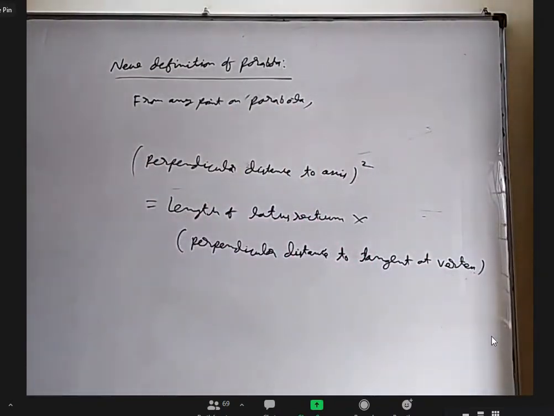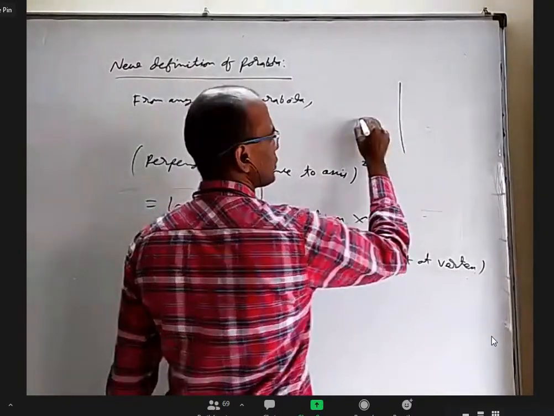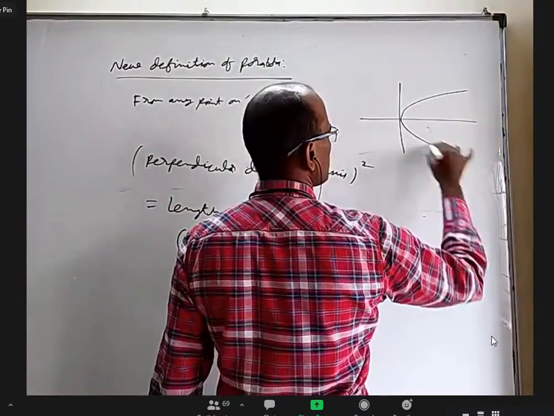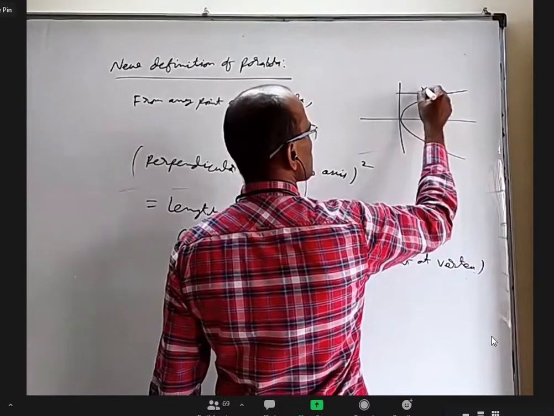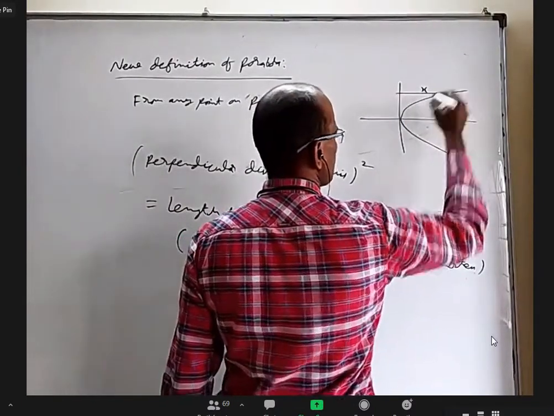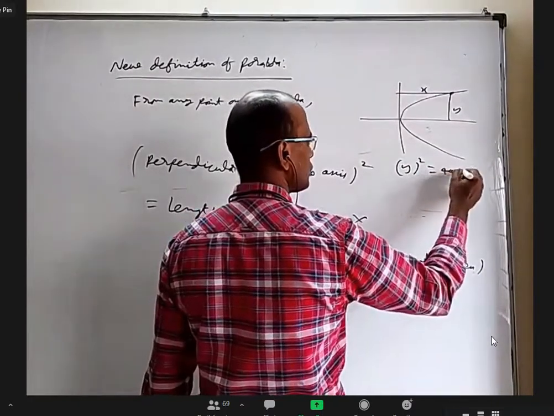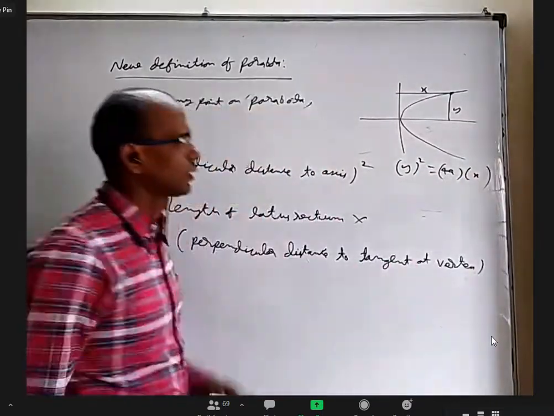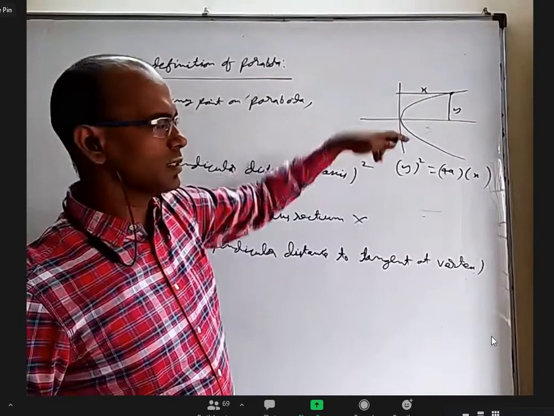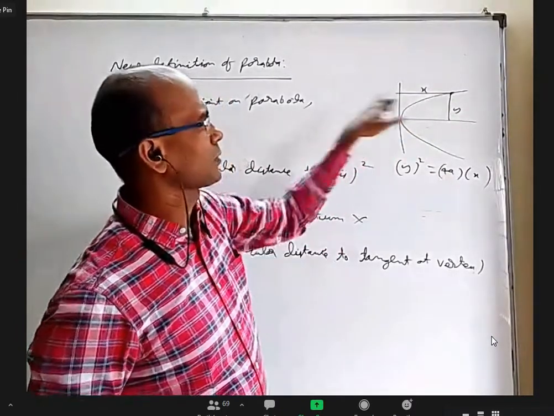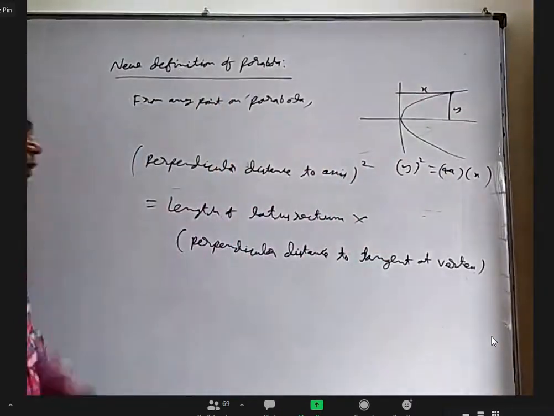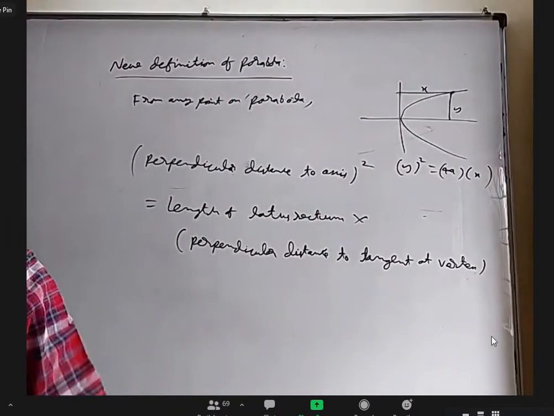If you want, you can even draw a regular parabola and say this distance is x, this is y, and you can even write y whole square is equal to 4a into x. Y means distance to the axis, 4a is the length of latus rectum, x means distance to the tangent at the vertex. Write this, then we'll do one or two questions based on this.